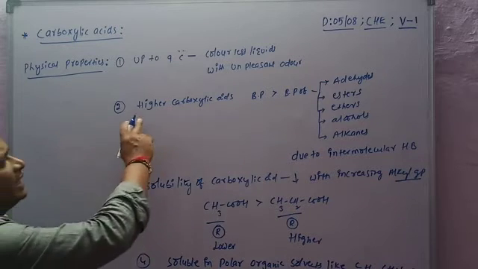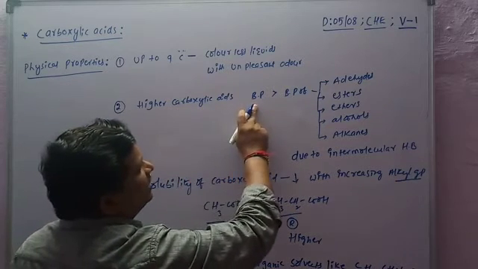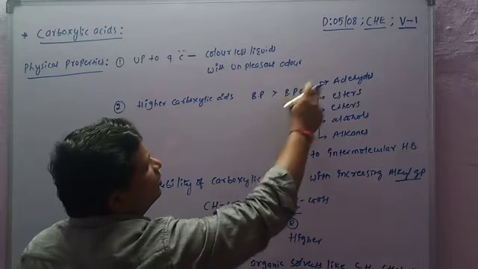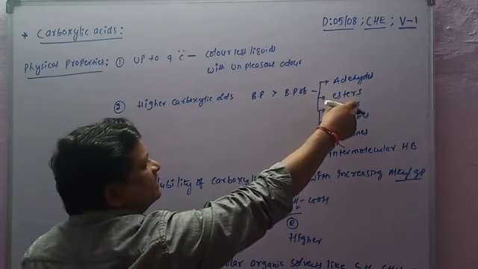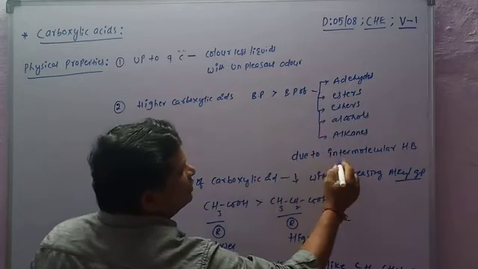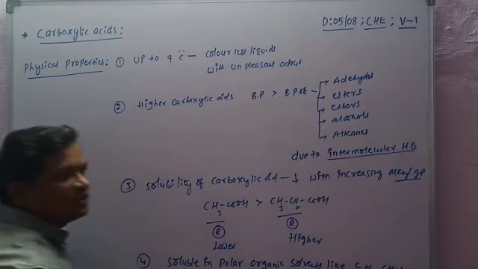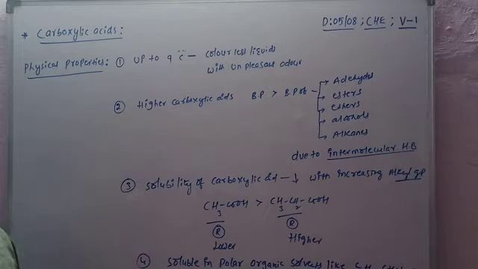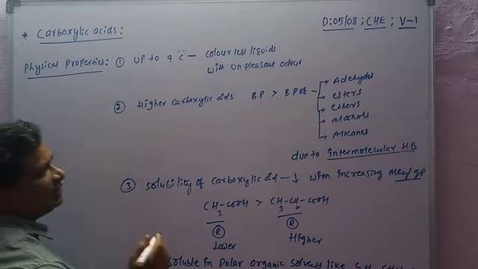So the boiling points of higher carboxylic acids are greater than those of aldehydes, esters, ethers, alcohols and alkanes due to intermolecular hydrogen bonding. Intermolecular hydrogen bonding means a hydrogen bond present between two molecules, of the same kind or different molecules.